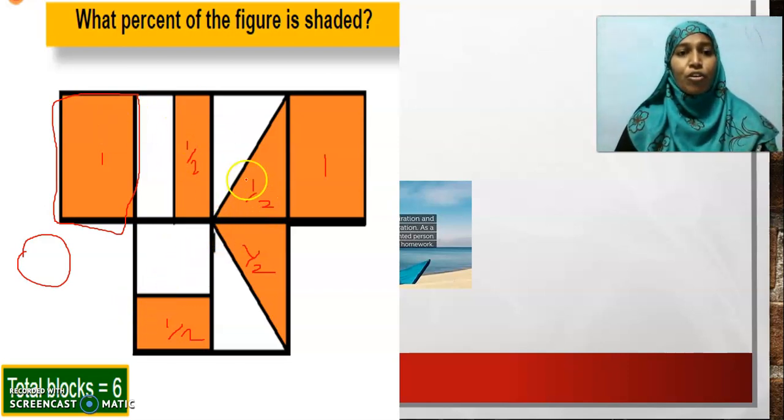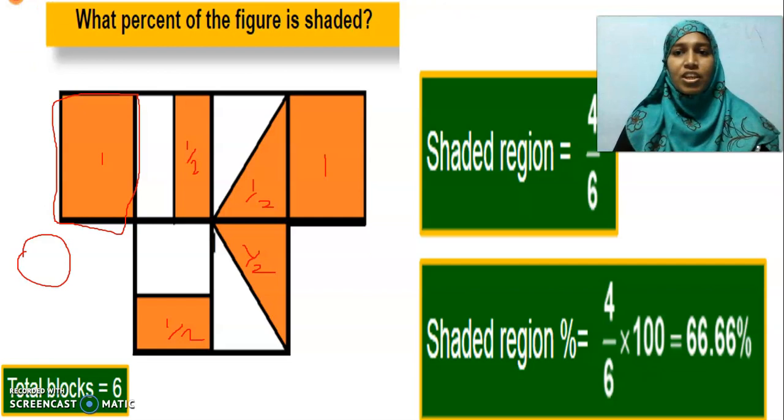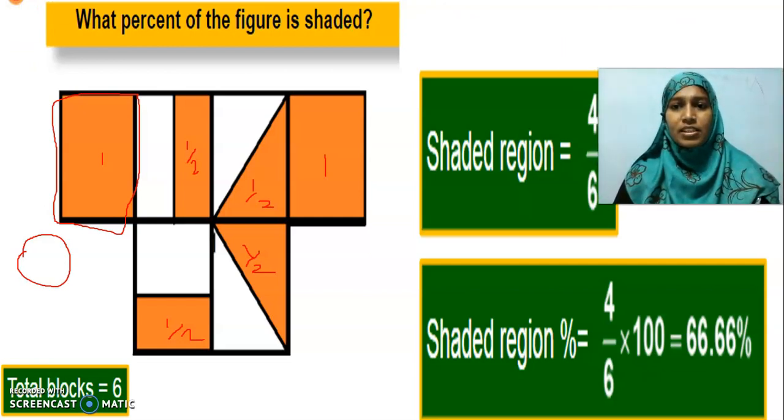Instead of shading 4 complete parts, they have shaded half of the portion in the remaining 4 boxes. Is it clear how to count the figures that are being shaded? Okay. So we have the shaded region as 4 by 6.